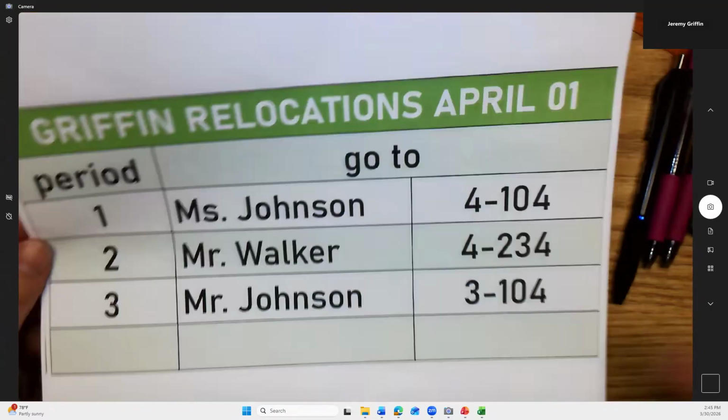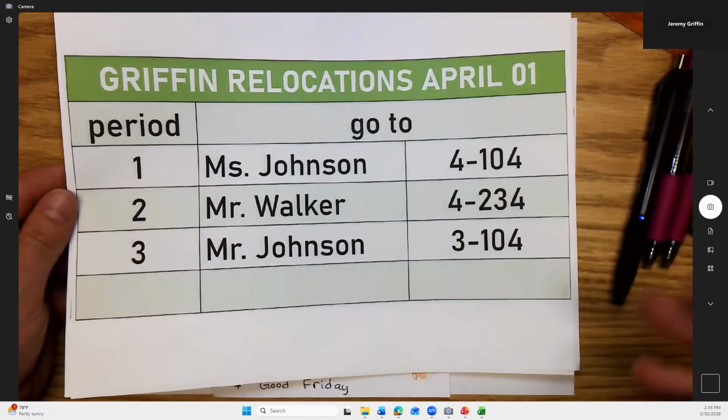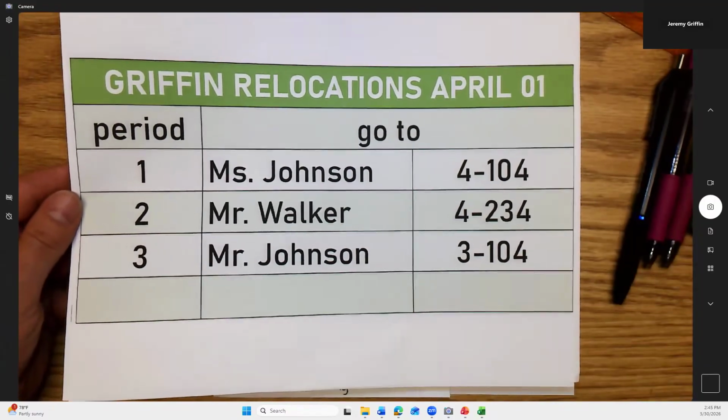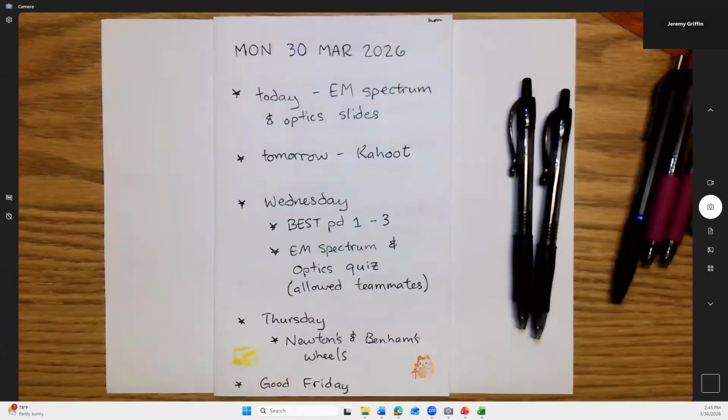Now, my own class, I'm going to be proctoring this classroom, but only the first two classes. So by the time seventh period rolls around, I'll see you guys. But these are my own relocations for what matters.